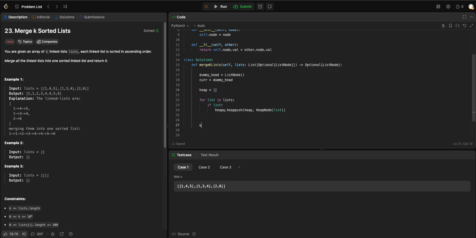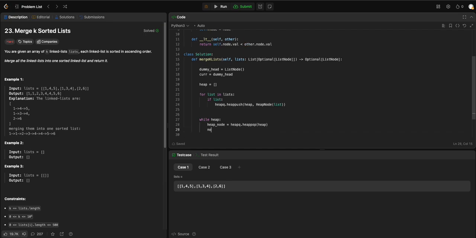While there is still a value in the heap, right? Heap node is equal to heapq.heappop. Heap pop: the pop takes the first element in the heap.